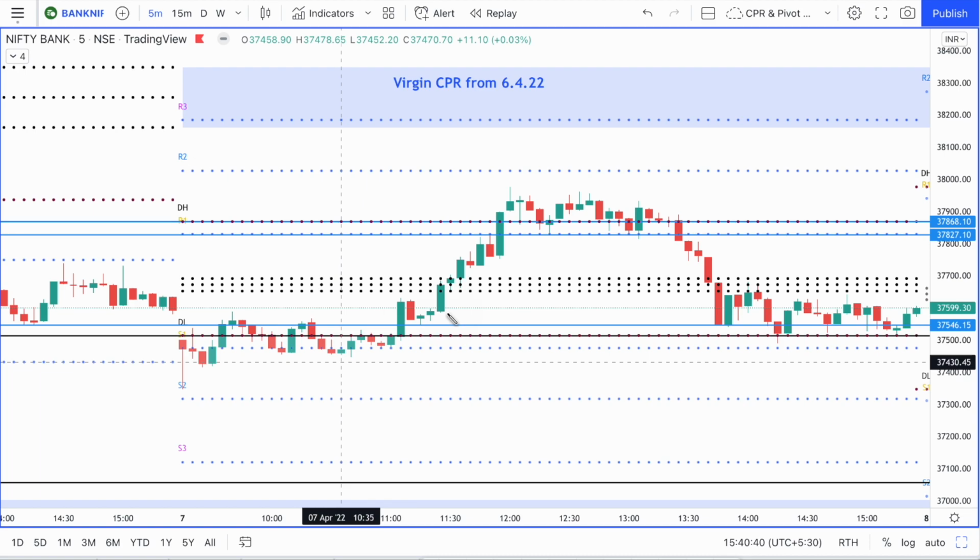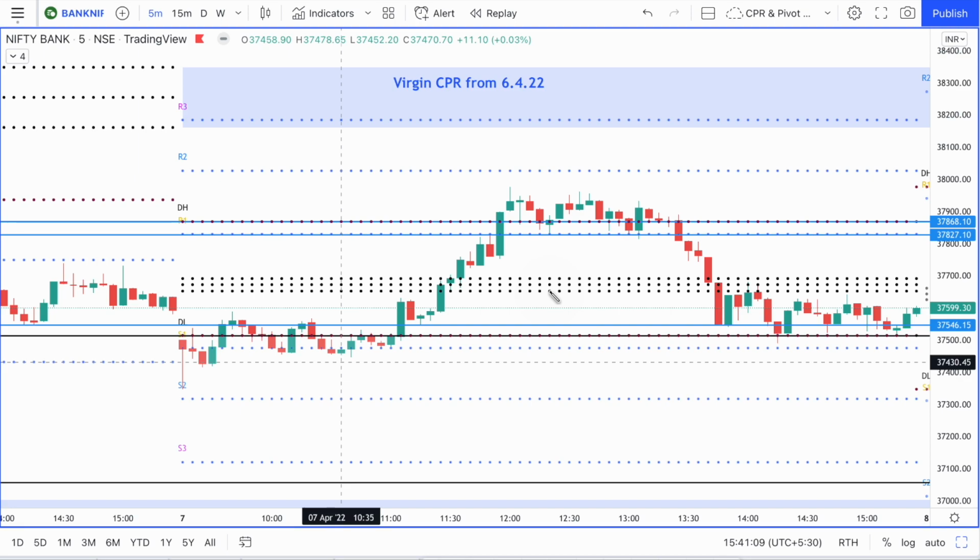You should not think that the price is running away whenever it breaks through the CPR. Don't suffer from FOMO. These are not the kind of trades we take, and also the CPR was very narrow here, so such breakouts are also not very convincing. They are also not very high quality breakouts, so they may sustain or they might not sustain, but the CPR level itself might not be very important on the chart on such days. So the price has not respected the CPR.